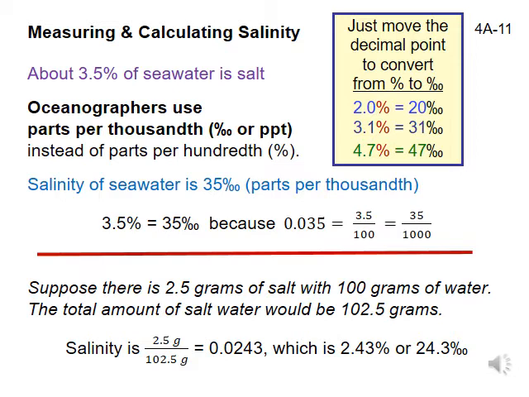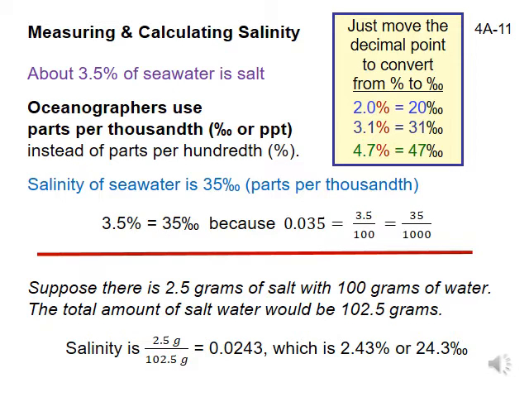Water is rarely pure. For example, good-tasting tap water has a salinity below 0.6 parts per thousandth, and premium bottled waters have salinities below 0.3 parts per thousandth. In coastal areas which get lots of fresh rainwater runoff from the land, ocean salinity may be as low as 10 parts per thousandth. We call such water brackish. In places with little rainfall and lots of evaporation, the seawater salinity can be over 40 parts per thousandth, and we say the water is hypersaline.